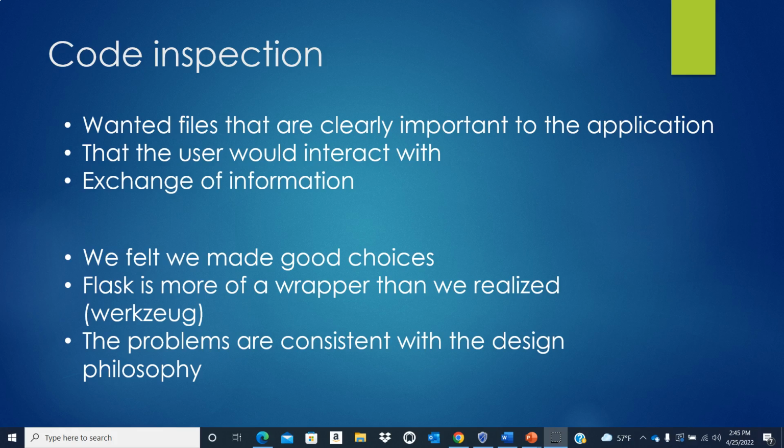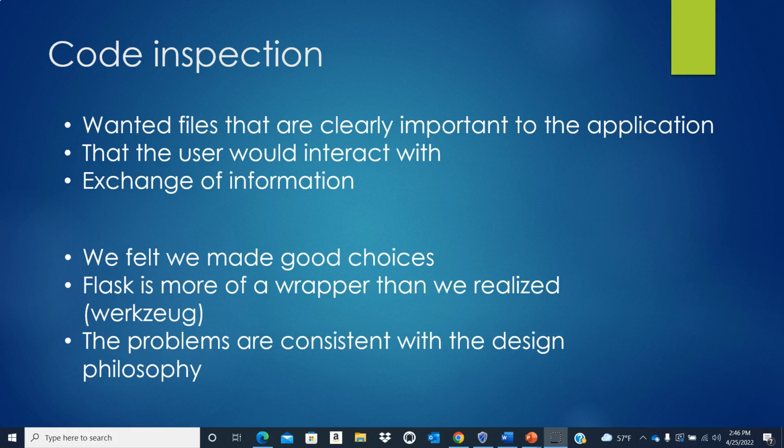That said, there were some important challenges we faced. The first was technical debt. There were things about the source code that we could not understand through static inspection alone, and there may be valid historical or design reasons that we did not consider. Secondly, Flask was more of a wrapper about some libraries like Werkzeug than initially realized.